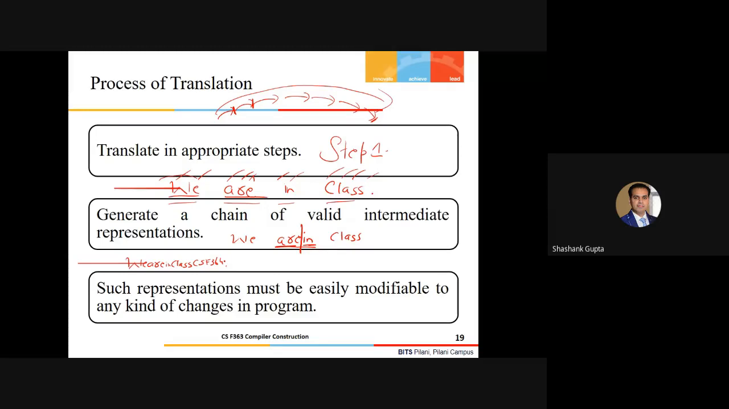Unless my compiler is smart enough to find the appropriate word boundaries, it is not able to catch the exact words. If it is smart enough, it will say, okay, this is the word boundary, this is the word boundary, this is the word boundary, based on certain rules. So right now we are just identifying the steps.